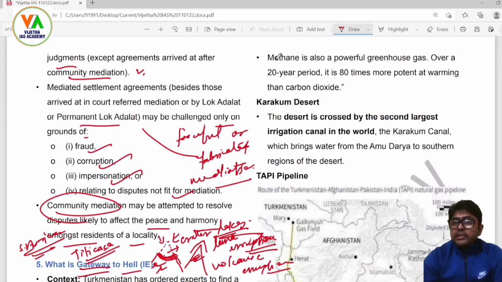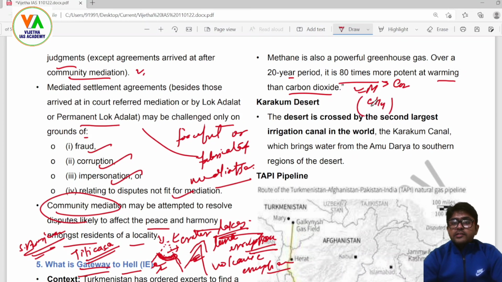Now, methane is also a powerful greenhouse gas. Over a 20 year period, it is 80 times more potent at warming than carbon dioxide. So it is even more disastrous than carbon dioxide. CH4, this is what we call methane. The desert is crossed by the second largest irrigation canal in the world, that is the Karakum Canal.